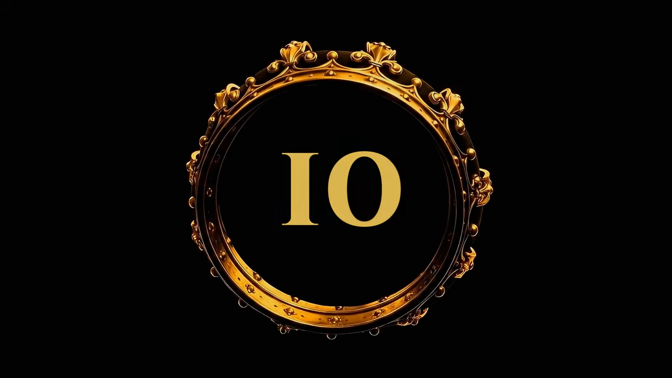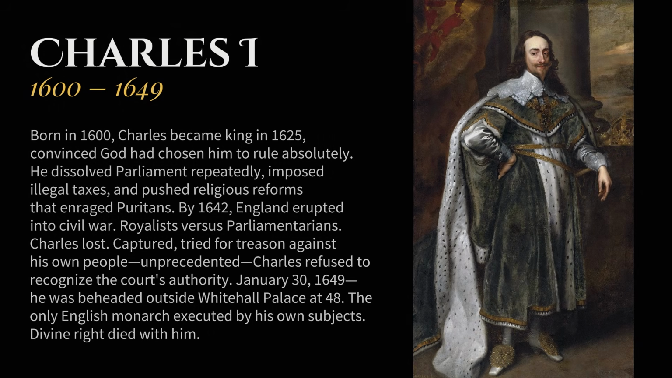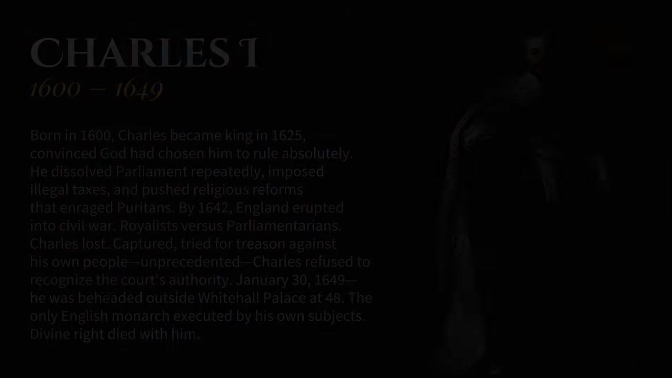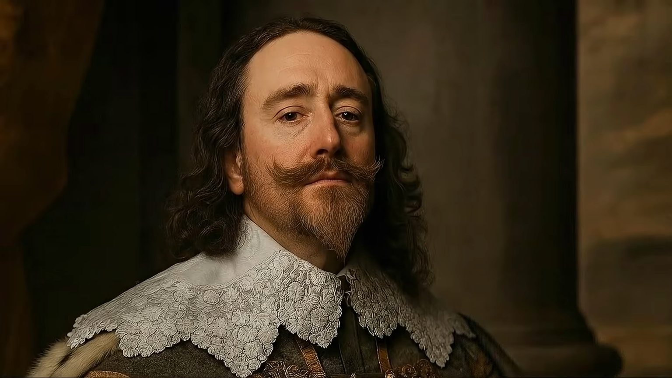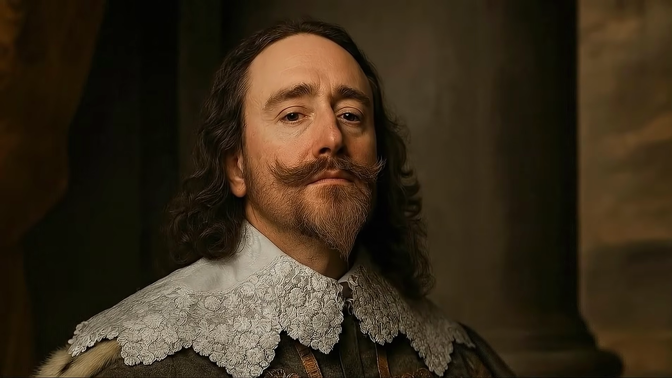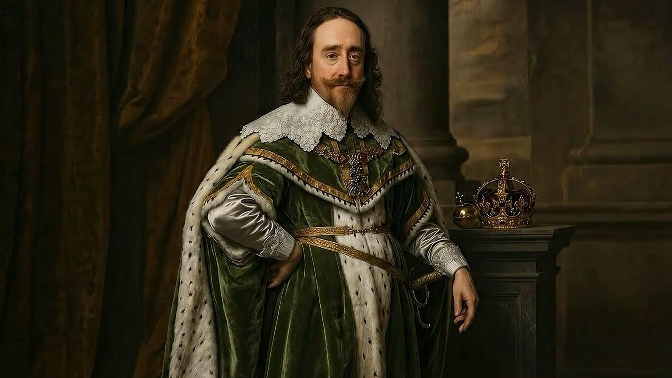Number 10. Charles I. Born in 1600, Charles became king in 1625. Convinced God had chosen him to rule absolutely, he dissolved Parliament repeatedly, imposed illegal taxes, and pushed religious reforms that enraged Puritans. By 1642, England erupted into civil war.